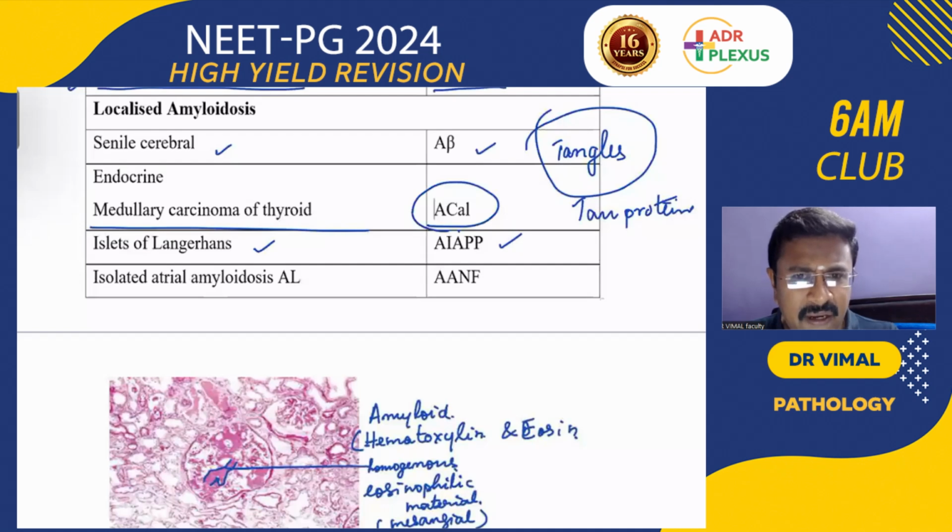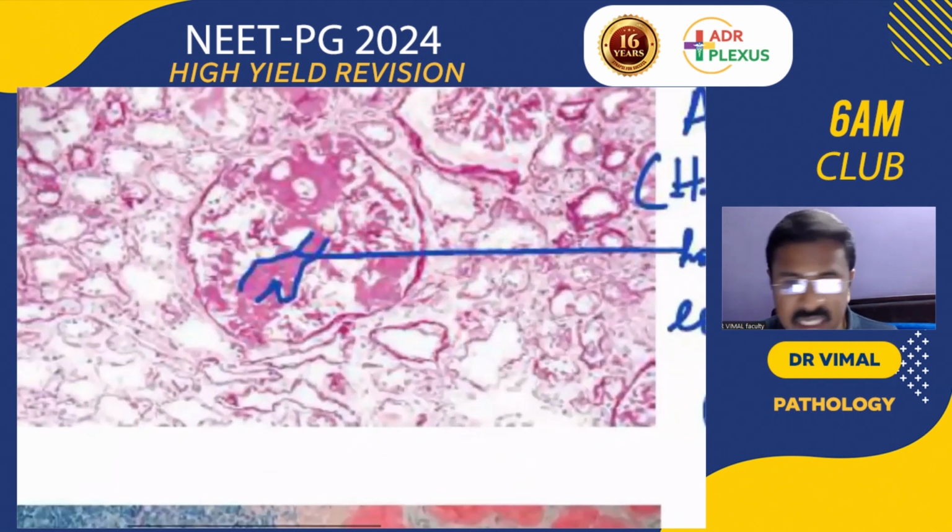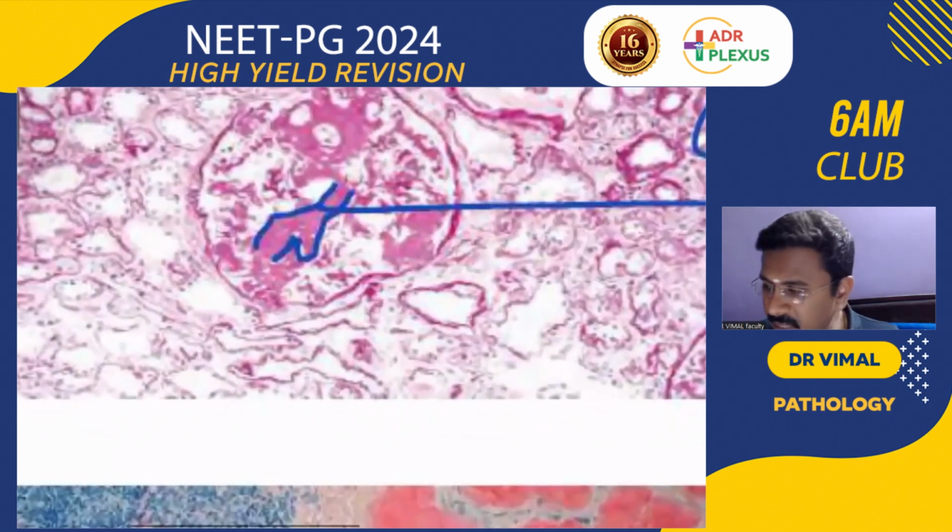Isolated atrial amyloidosis, AANF, atrial natriuretic factor. In type 2 diabetes mellitus you get amyloid deposition, not in type 1. Remember that. And on histopathology, amyloid looks like pinkish material.